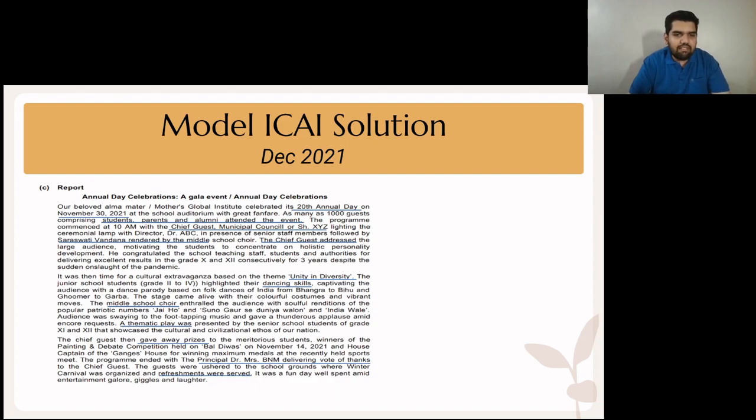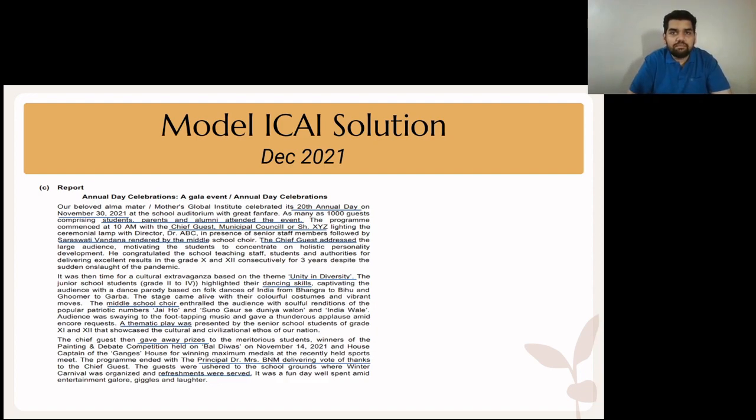The chief guest then gave away prizes to meritorious students, competition winners, and house captains, and so on and so forth. And then the principal delivered a vote of thanks, which comes under your conclusion if you remember. And the guests were ushered to the school grounds where refreshments were served. It was a fun day well spent amid entertainment, giggles, and laughter. And you conclude the article with that.